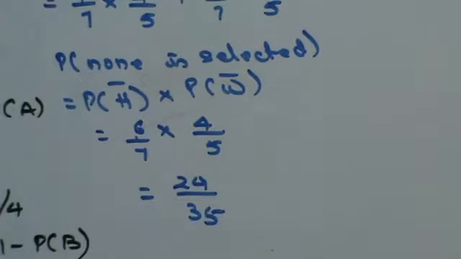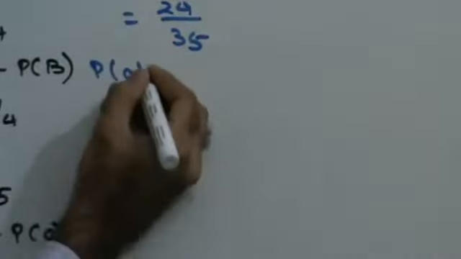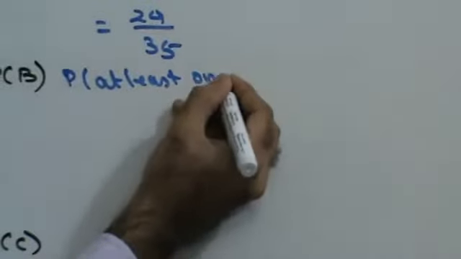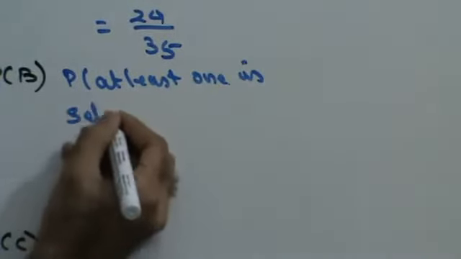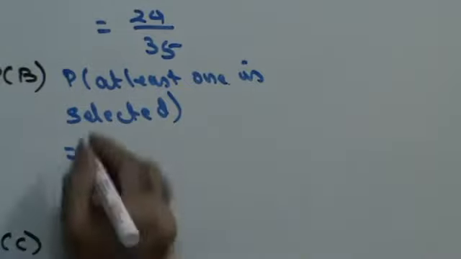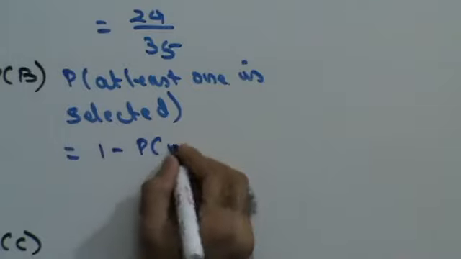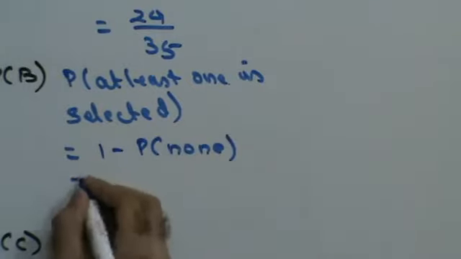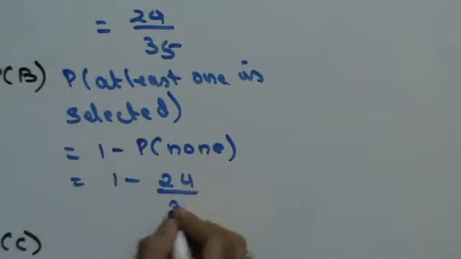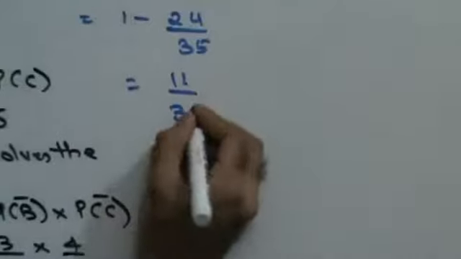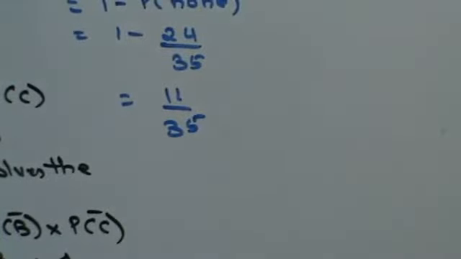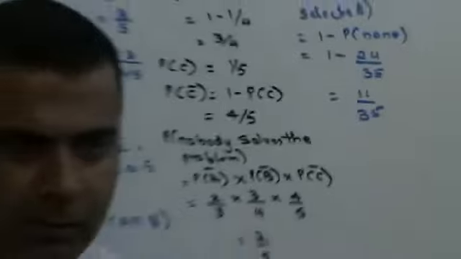Probability that at least one is selected. At least one is selected is 1 minus none. Probability of at least one is 1 minus probability of none. We just found out probability of none from there. 1 minus 24 by 35, that is 11 by 35. So that will be the probability that at least one is selected. Fine, do we get this thing clear?